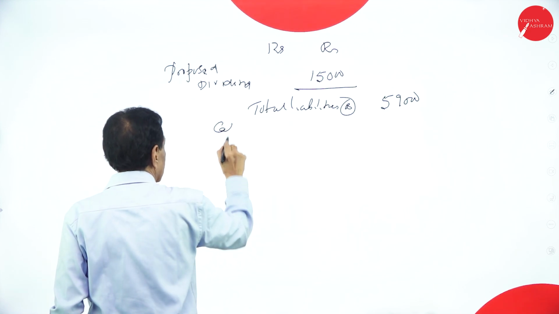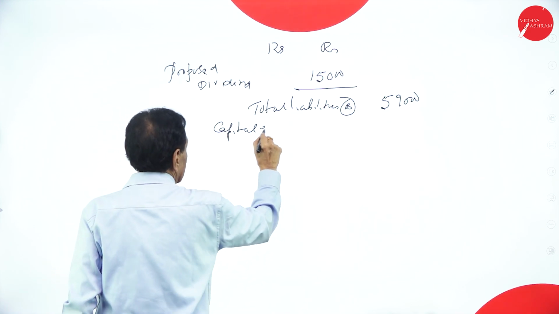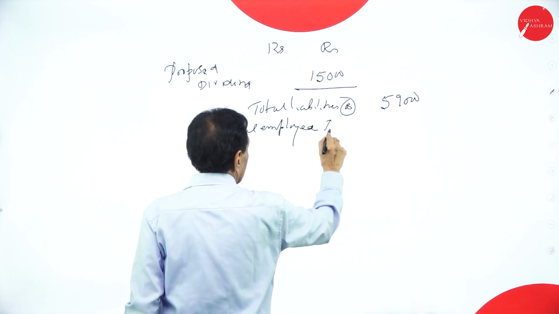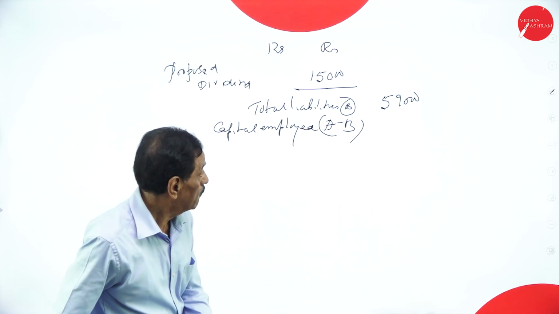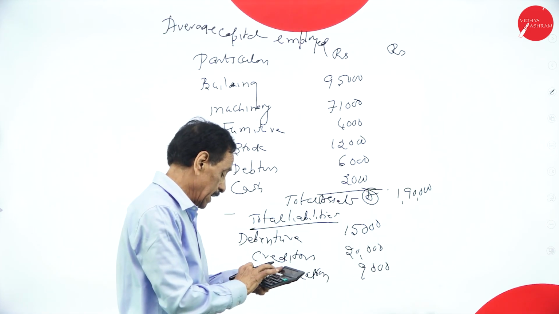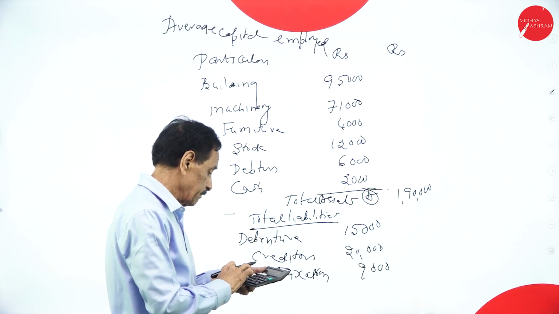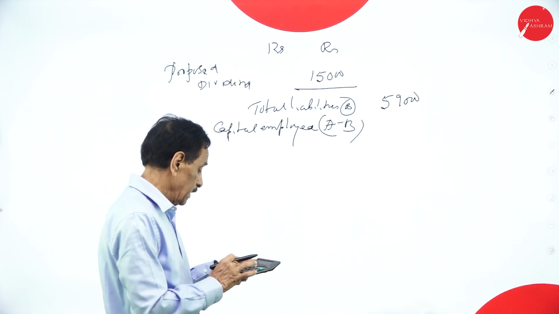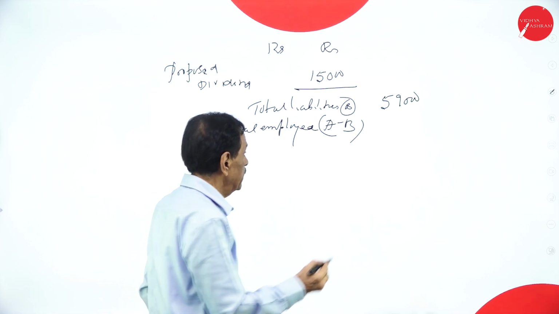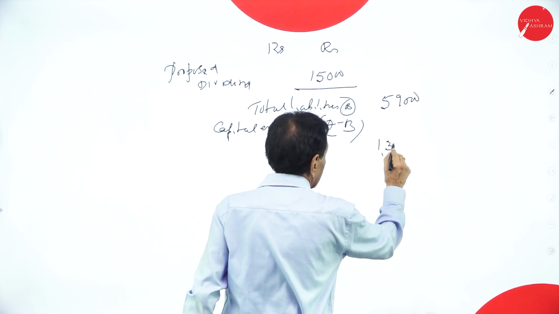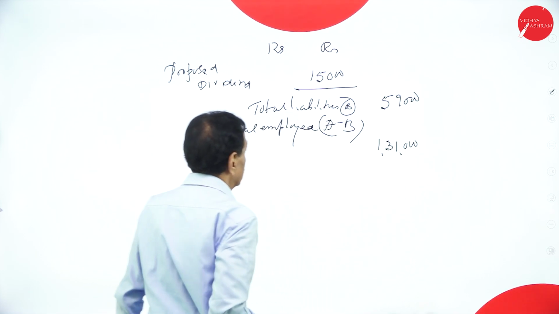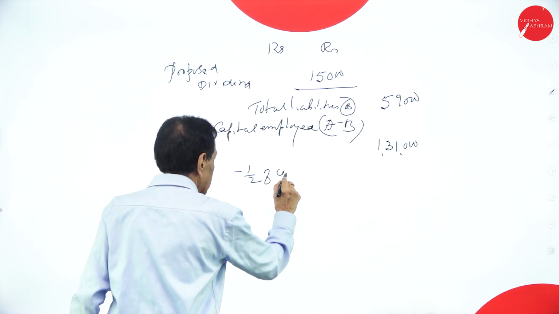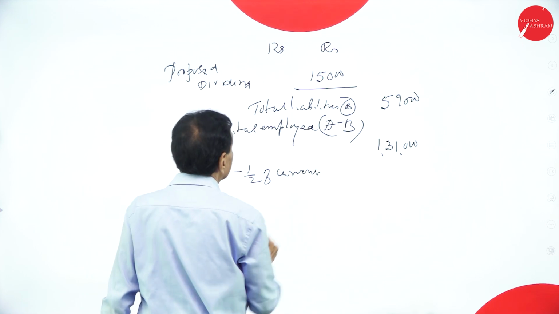Capital employed is A minus B. What's your A? 1,90,000 minus 59,000 is equal to 1,31,000. Minus half of current year profit.